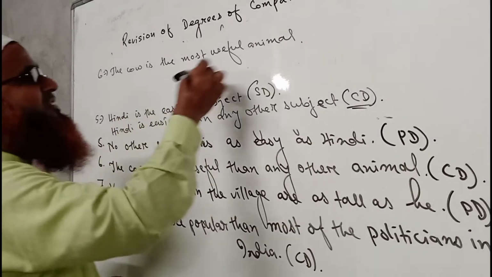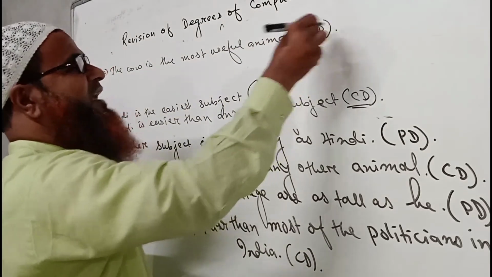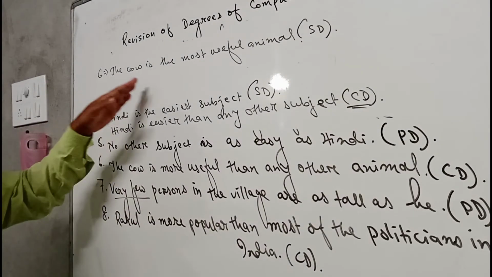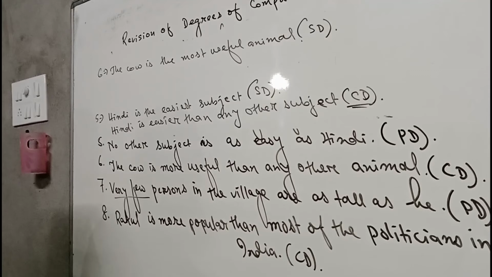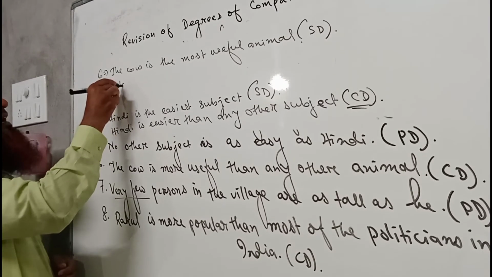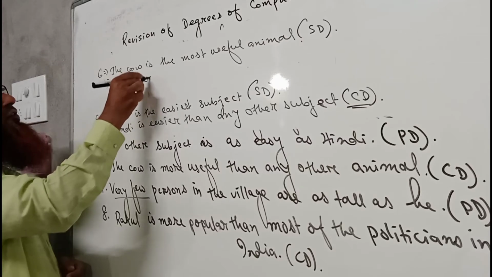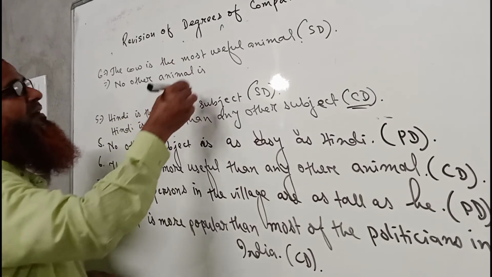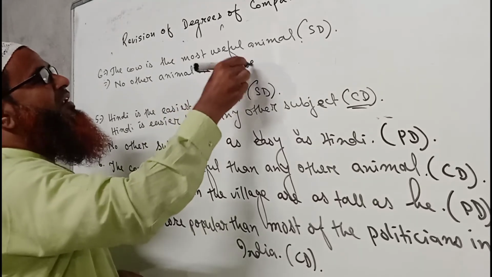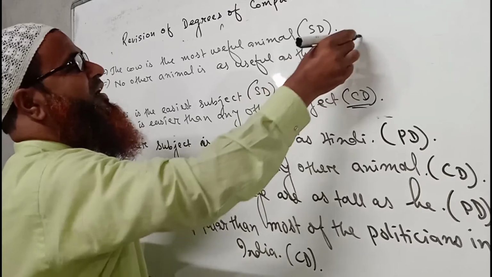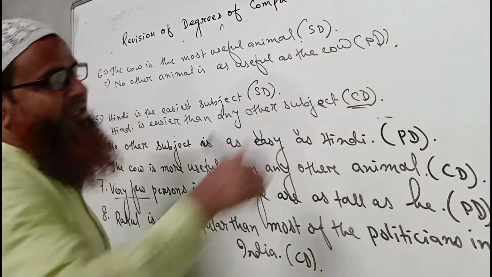No other animal is as useful as the cow. So it will be positive degree.